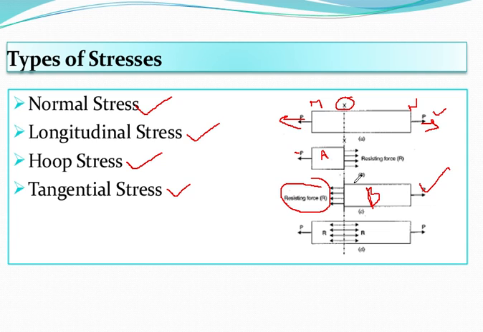Since part A is in equilibrium, R is equal and opposite to P.